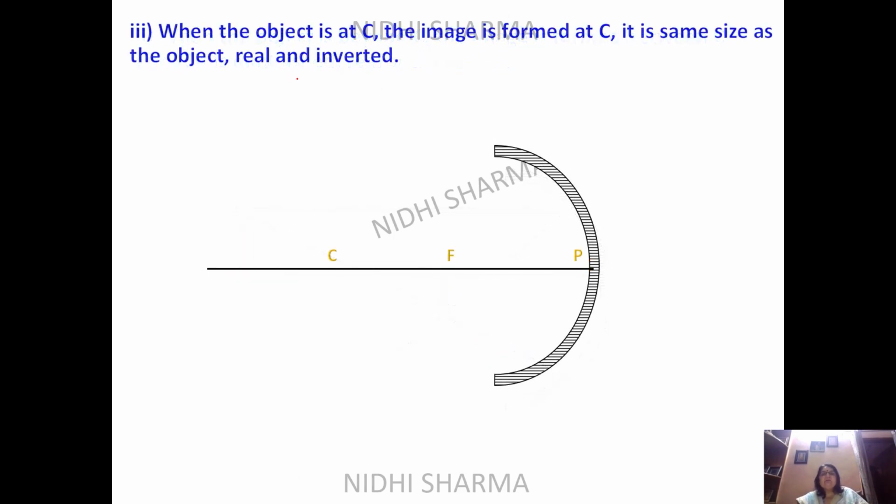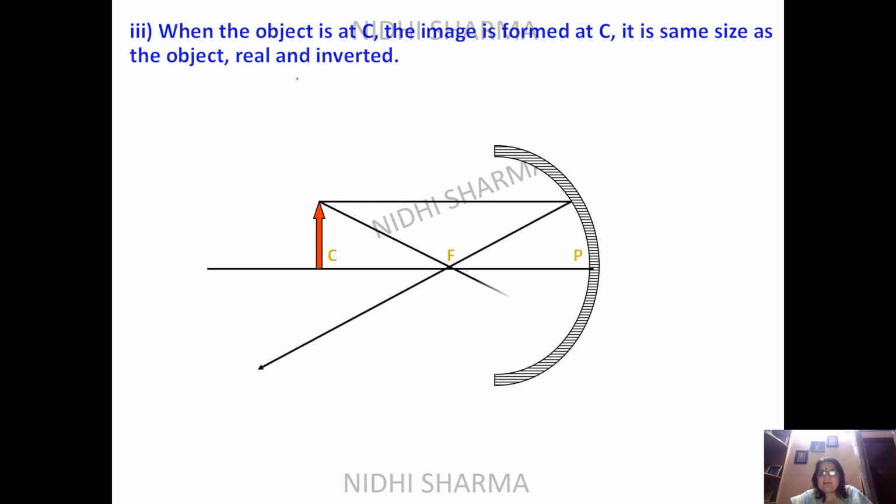Now we come to the next image formation when the object is at C. So you can see the object is at C, the parallel ray is there, it will pass through focus. Now if you take the other ray, that means any other rule we can use, because you cannot take it from C. So this will be parallel, and what are you getting? It's beyond imagination. So you can see it is of the same size, real and inverted. So you can see on the same position.